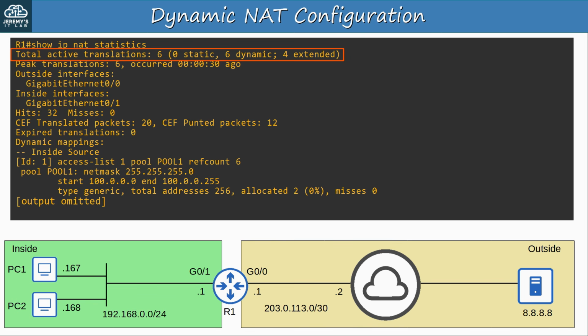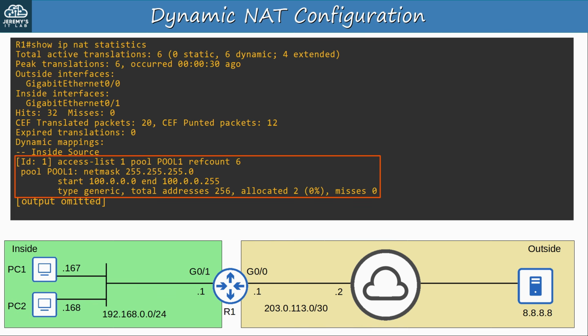What I really want to point out here is that you can confirm the dynamic mapping from ACL1 to pool1 here. So, just like with static NAT, the 2 show commands you should know for dynamic NAT are show IP NAT translations and show IP NAT statistics. You should be familiar with both of these commands for the CCNA exam.